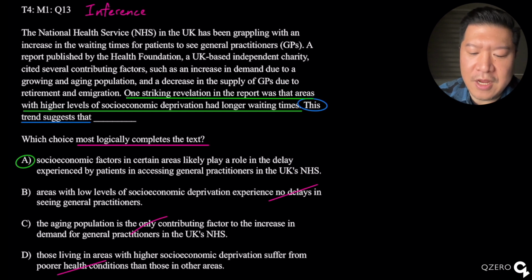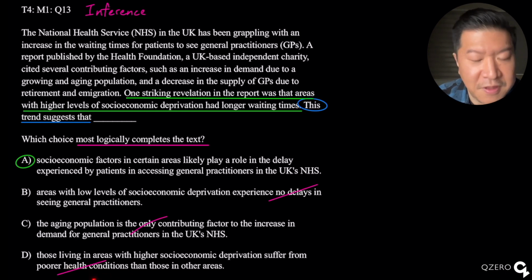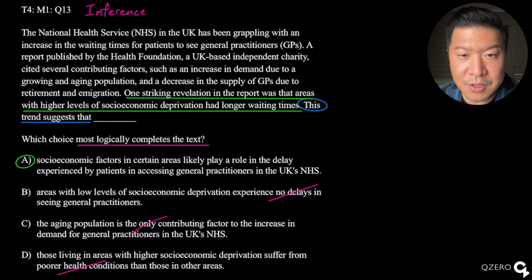All we know is that these people wait longer to see the doctor. It doesn't show us exactly the reason why, or if physicians take longer, or maybe there are more people waiting in line. So we don't know if this is the reason. Even though this might seem reasonable, it appeals to our bias and we might be tempted to choose it, but there's no evidence that this is the reason, which is why only Alpha really works. Got it? Good.